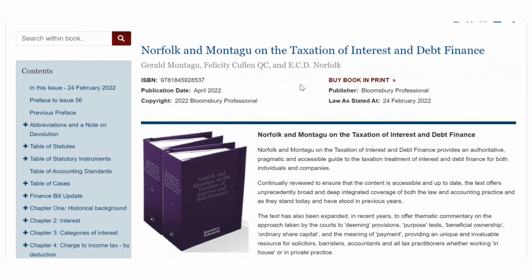The first thing to point out is the publication date. This product, we update this during the course of the year 3 or 4 times. Each time we do that, we will change the date. We will also change the law state of that date so you know exactly where you are in terms of the currency of the information.